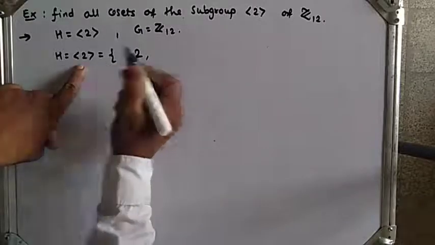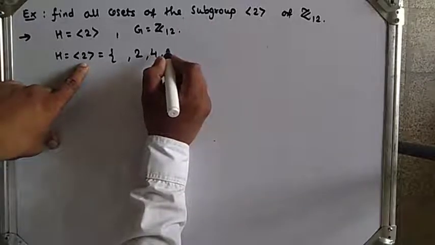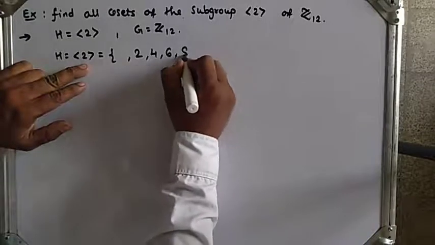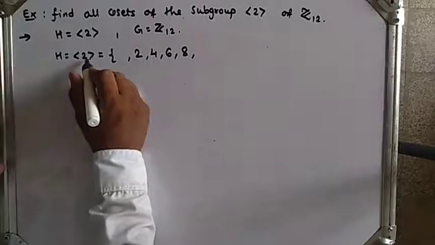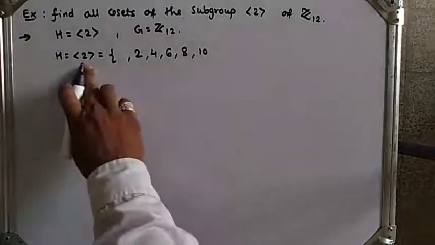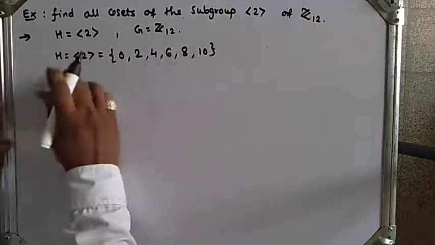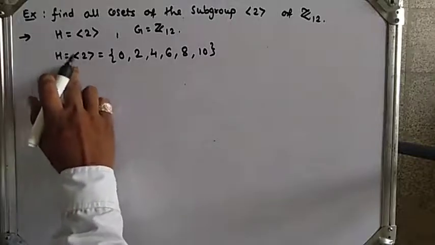Adding 2 two times, 2 plus 2 is 4. Three times, 6. Four times, 8. Five times, 10. Six times, we get 12, and 12 modulo 12 is 0. So H generated by 2 has a total of 6 elements: 0, 2, 4, 6, 8 and 10.